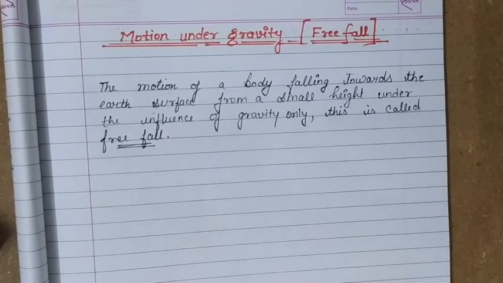Now when there are a number of bodies in the absence of air resistance, the only factor affecting their motion is gravity. In such a case all bodies fall with the same acceleration near the surface of earth.